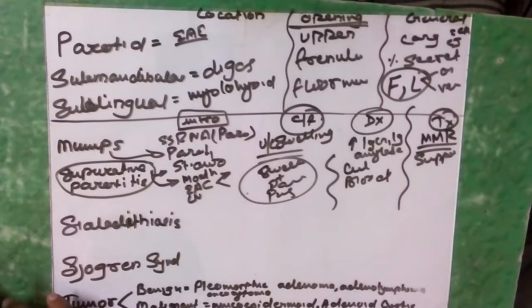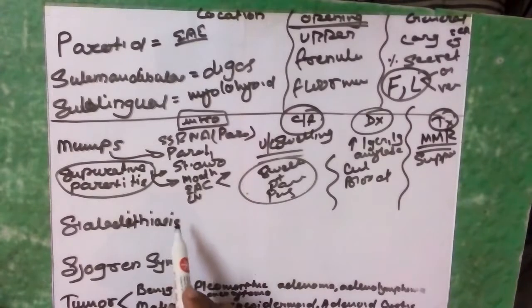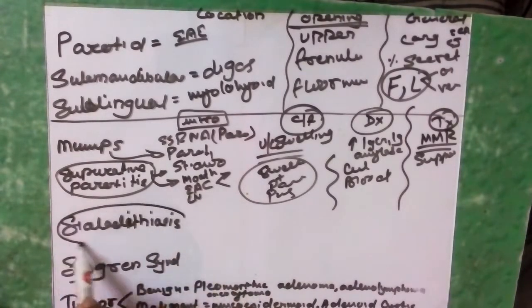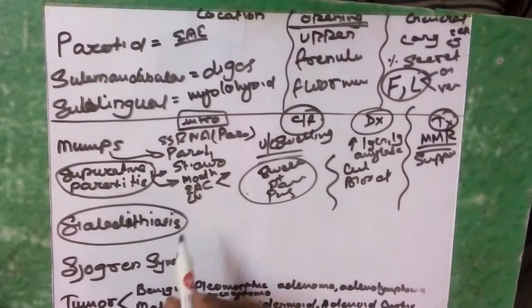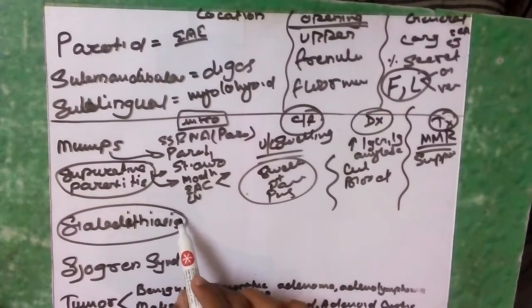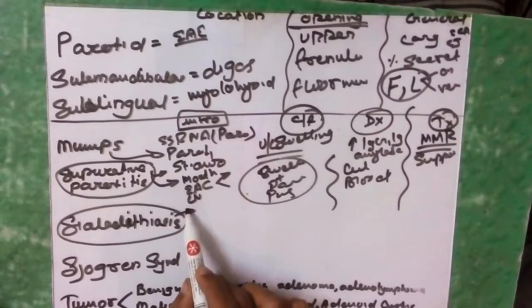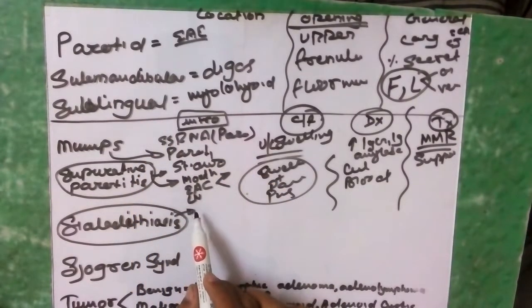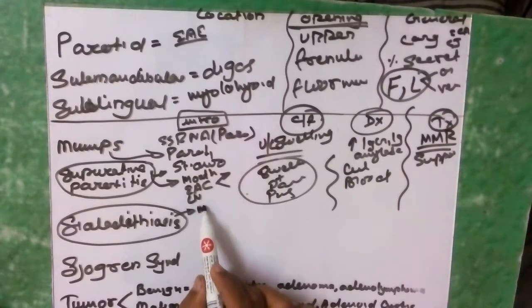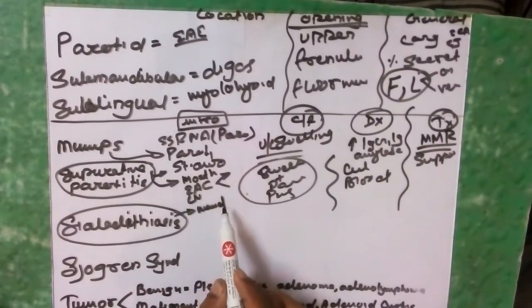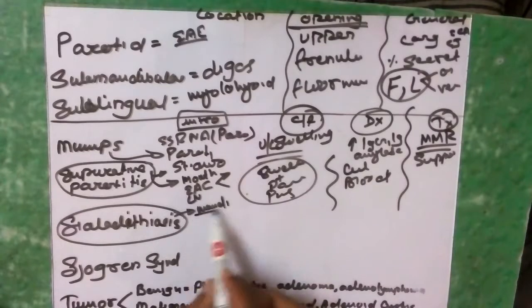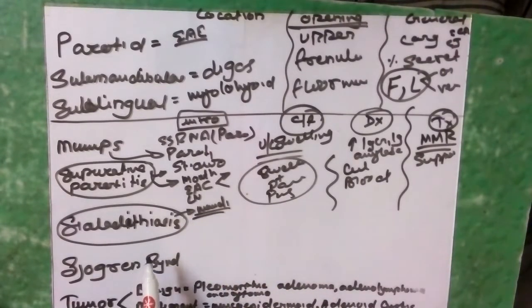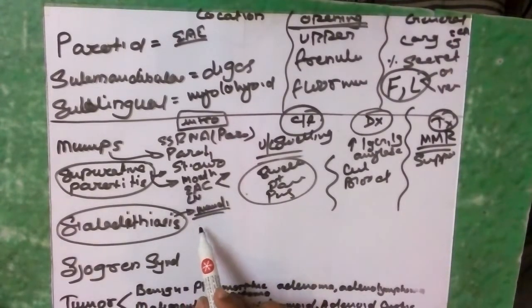other supportive therapies. And regarding sialolithiasis, it is the stone formation in the salivary gland. And where is this stone usually seen? It is usually seen in the submandibular gland, because the submandibular gland has a larger duct, and the drainage of the submandibular gland is usually against gravity, so there is stone formation.